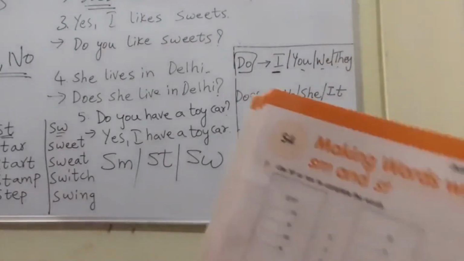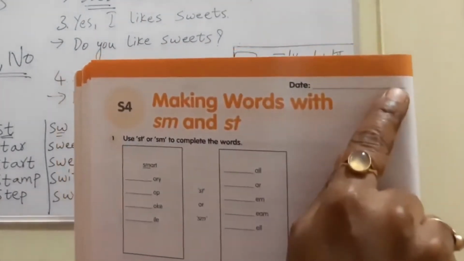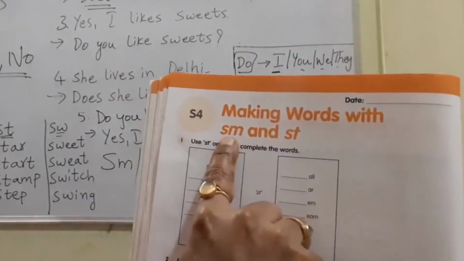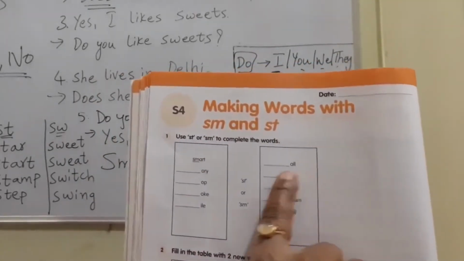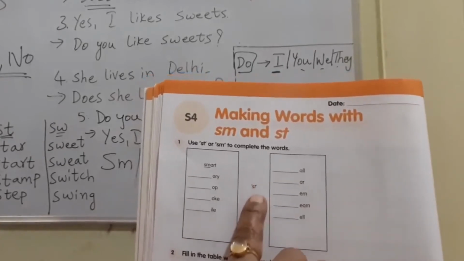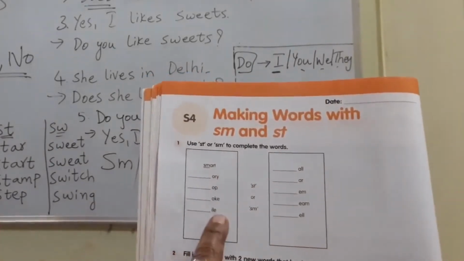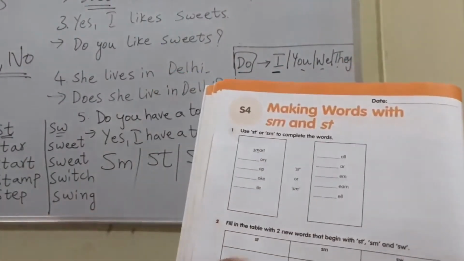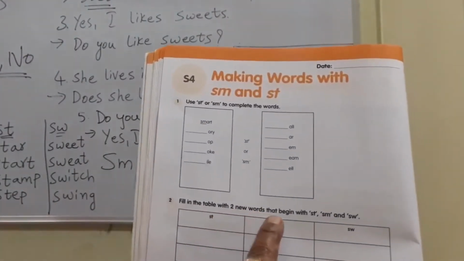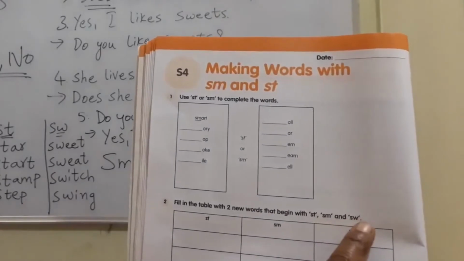Now the next one: write down the date here again, making words with SM and ST. So here already SM, ST, ST or SM, you have to see the letters and fill in the blanks with this blend. Next one is fill in the table with two new words that begin with ST, SM and SW.